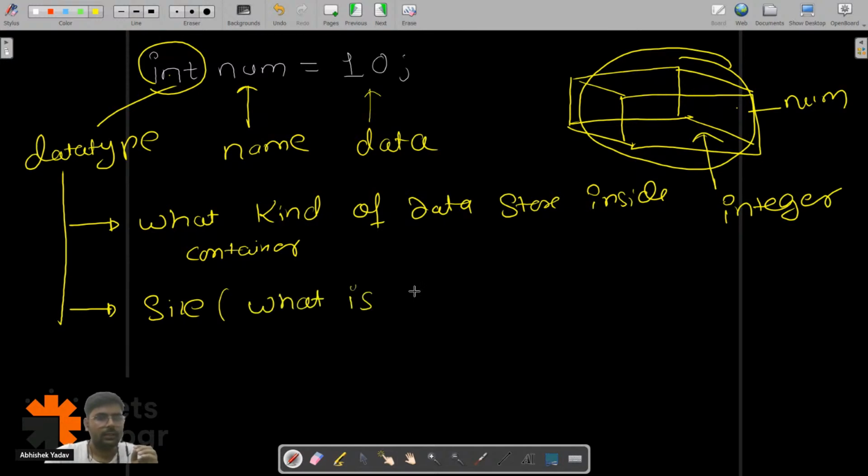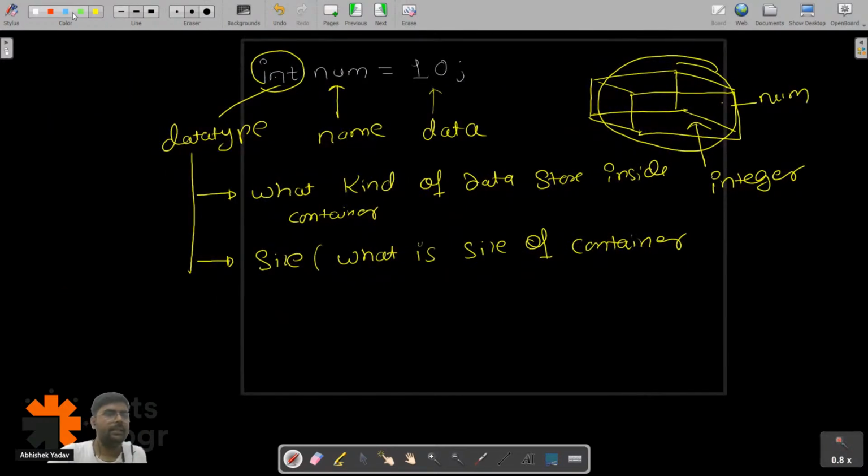What is the size of the container? For this example, what kind of data are we storing inside the container? It is integer data, right? Here it is integer data. And what is the size of the container? For integer, it is 4 byte. Okay, it is 4 byte.